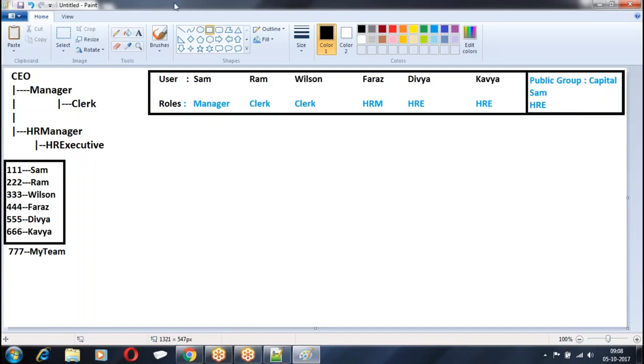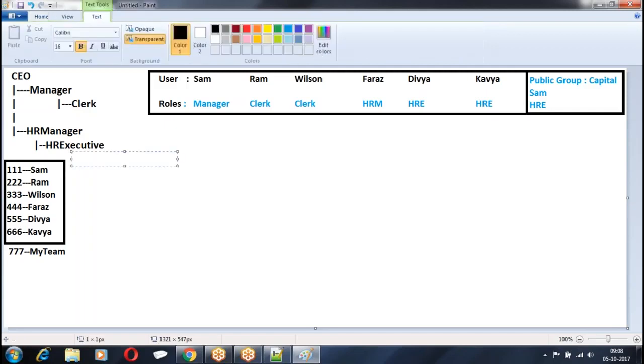Now, I have defined OWD on this object as private. When I define OWD as private, what will happen? Only the owner of a record will be able to see it, and no other user will be able to see it. Right?